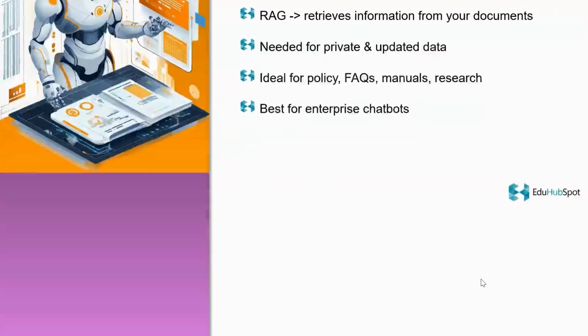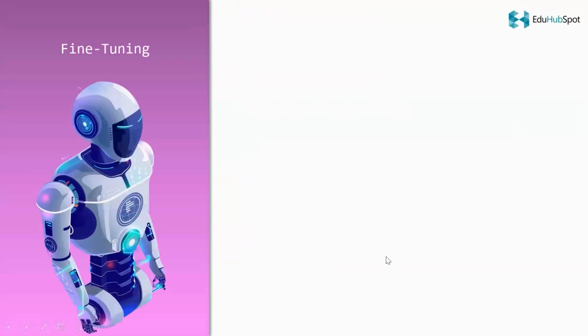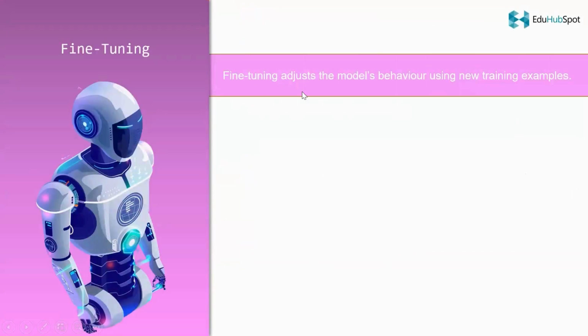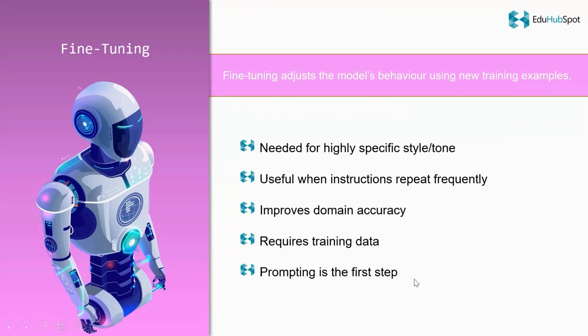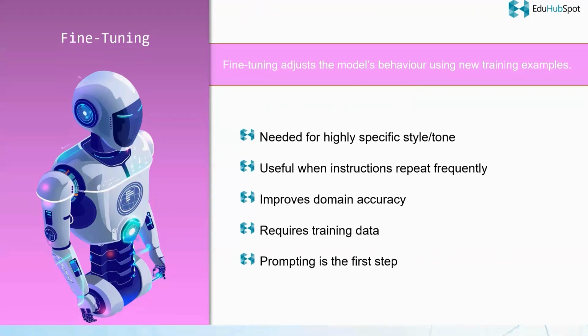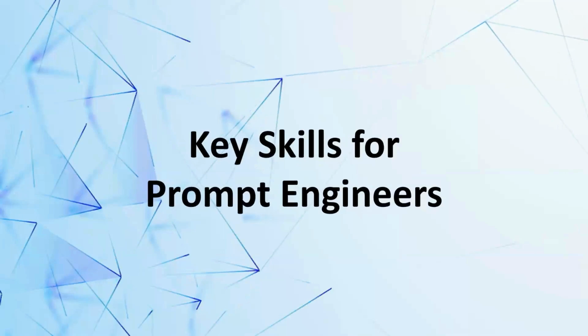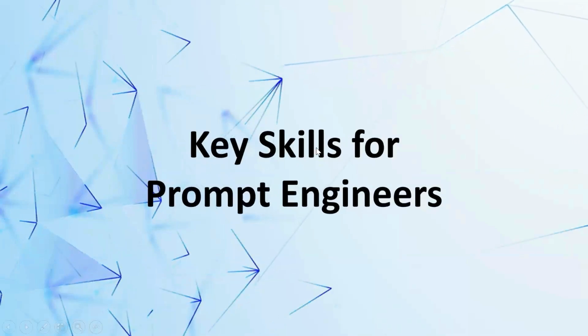Now, where does fine-tuning fit in the AI ecosystem? Fine-tuning adjusts the model's behavior based on new training examples. You use it when you want a consistent brand voice, a model that responds exactly in your company's tone, or custom instructions baked into the model forever. In practice, enterprise-ready solutions usually combine all three ideas: strong prompting, fine-tuning for style and workflows, and RAG to ground answers. This is why prompt engineers are often described as the bridge between people and AI models.